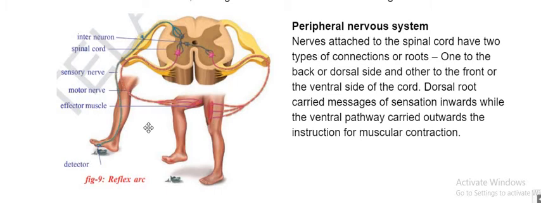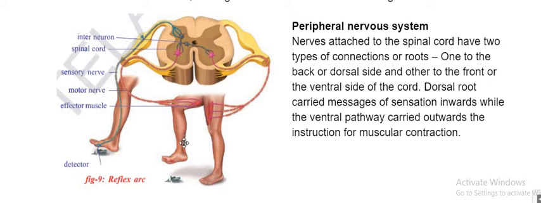See, actually, what happened when you keep your leg on a nail? Here the sensory organs will be there. From these sensory organs, this information is carried for processing. Now, who is processing here? The spinal cord is processing. What is the spinal cord saying? To take off the leg very fast. So you are taking off the leg.